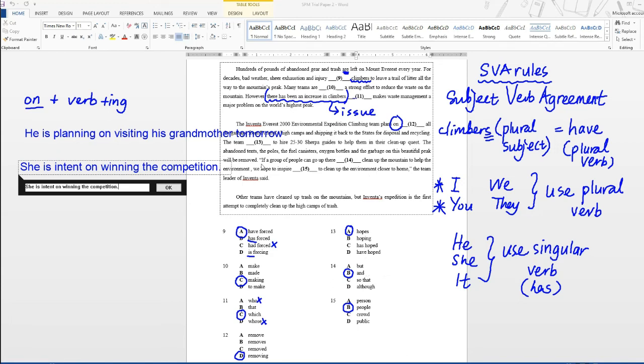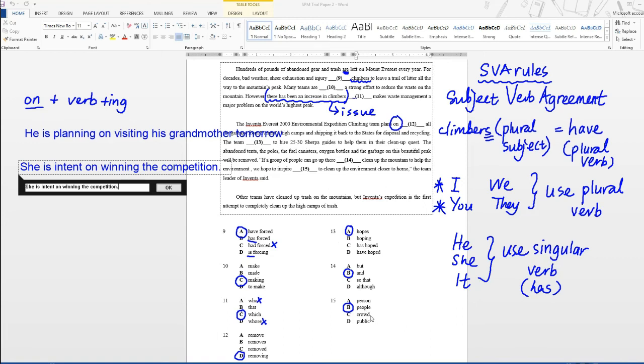And the last one, we hope to inspire. The answer is people. We hope to inspire people to clean up the environment closer to home. Let's look at why A, C, and D are wrong. A means a person, only one person, so definitely this is wrong. We're talking about a lot of people here. So why is C wrong?